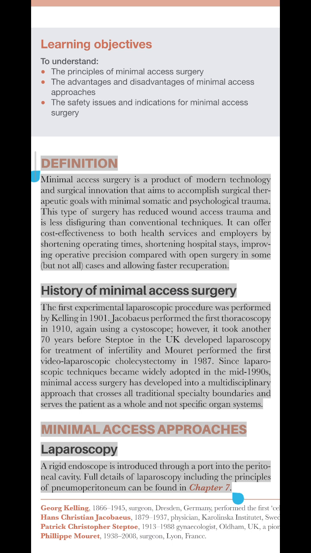History of minimal access surgery. The first experimental laparoscopic procedure was performed by Kelling in 1901. Jacobaeus performed the first thoracoscopy in 1910, again using a cystoscope. However, it took another 70 years before Steptoe in the UK developed laparoscopy for treatment of infertility, and Murray performed the first videolaparoscopic cholecystectomy in 1987. Since laparoscopic techniques became widely adopted in the mid-1990s, minimal access surgery has developed into a multidisciplinary approach that crosses all traditional specialty boundaries and serves the patient as a whole and not specific organ systems.